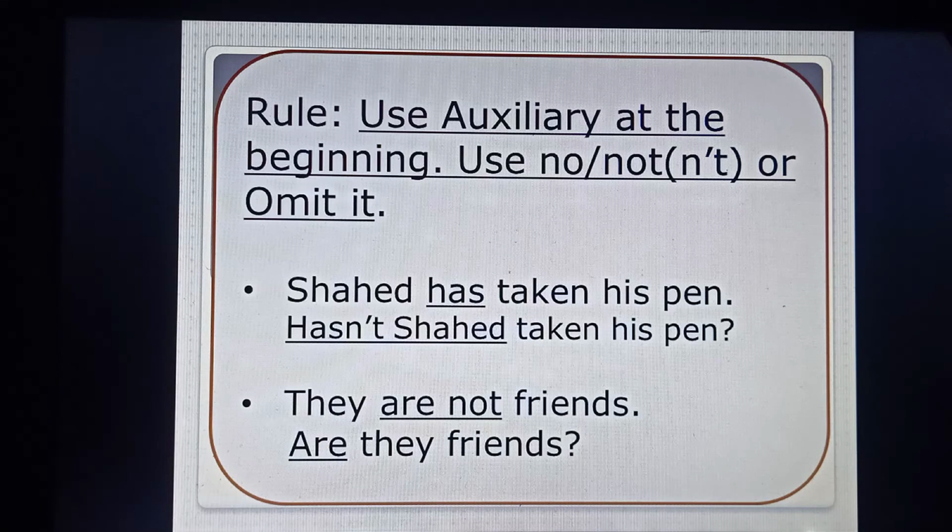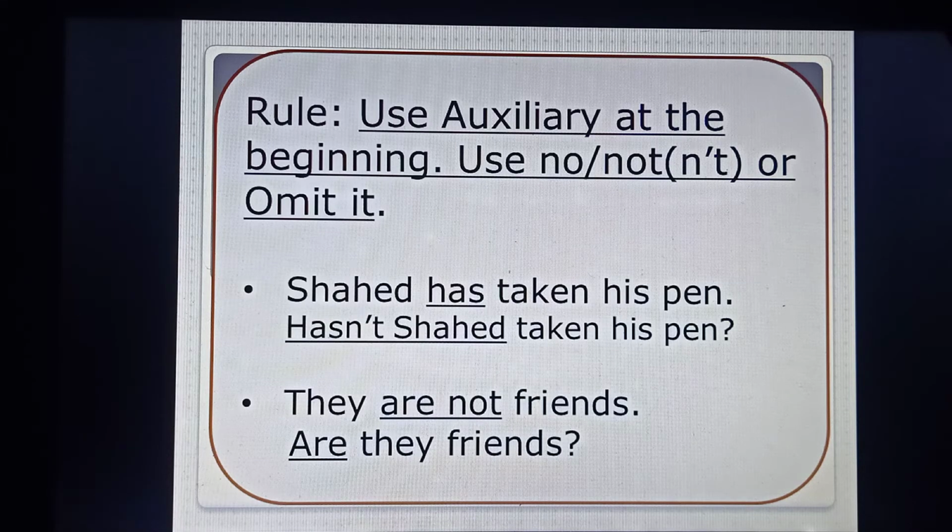So, what is the solution? What solution can we get? Shahid has taken his pen. The solution of it, or the interrogative form of it, will be: hasn't Shahid taken his pen? Another example, they are not friends. The sentence is negative, so we'll have to make it interrogative only. And we'll have to use the auxiliary verb at the very beginning. So are is the auxiliary verb, so we'll have to use are at the beginning, and we'll have to omit not. It becomes: are they friends?